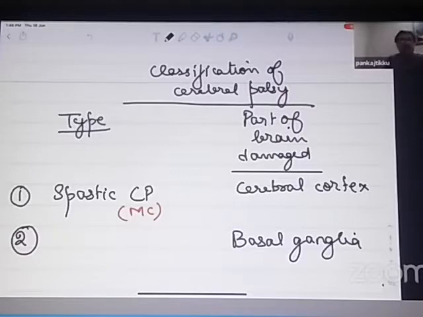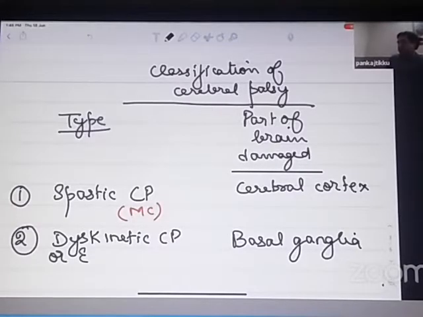When the basal ganglia gets damaged, this type of cerebral palsy is known as dyskinetic cerebral palsy or extrapyramidal cerebral palsy. Now the tone is not increased, but the child will be having these type of abnormal choreoathetoid movements, which is often known to result because of damage to the basal ganglia.